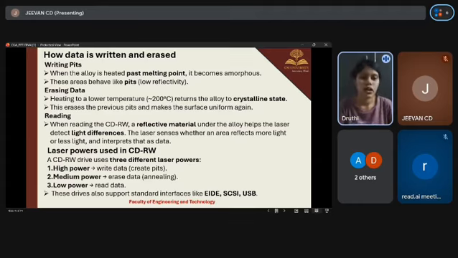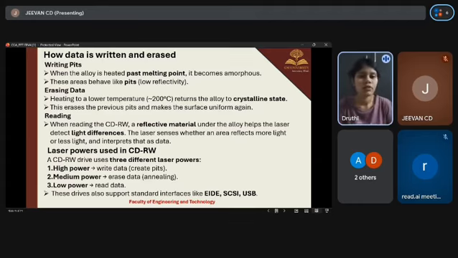And then third is reading data. While reading a CDRW, a reflective material beneath the alloy helps reflect light, and the laser checks areas that reflect more light and areas that reflect less light. These light differences are interpreted as digital data. And the lower laser power used in CDRW is very important.